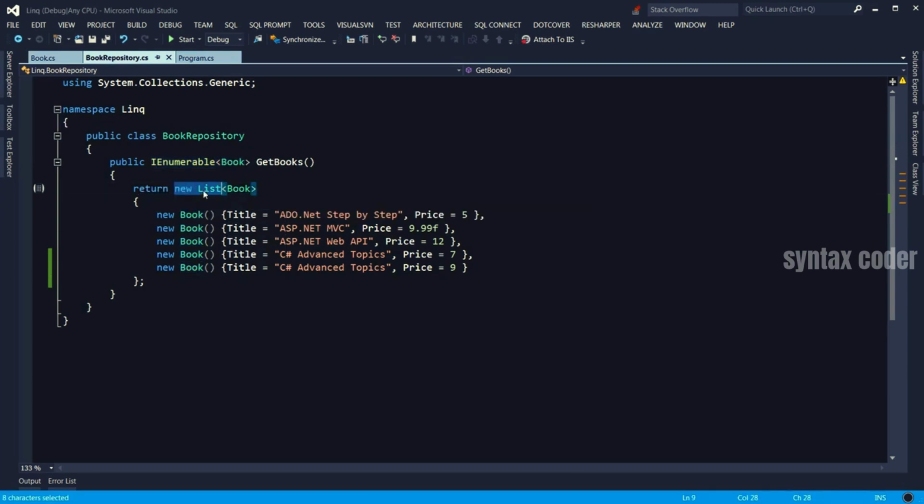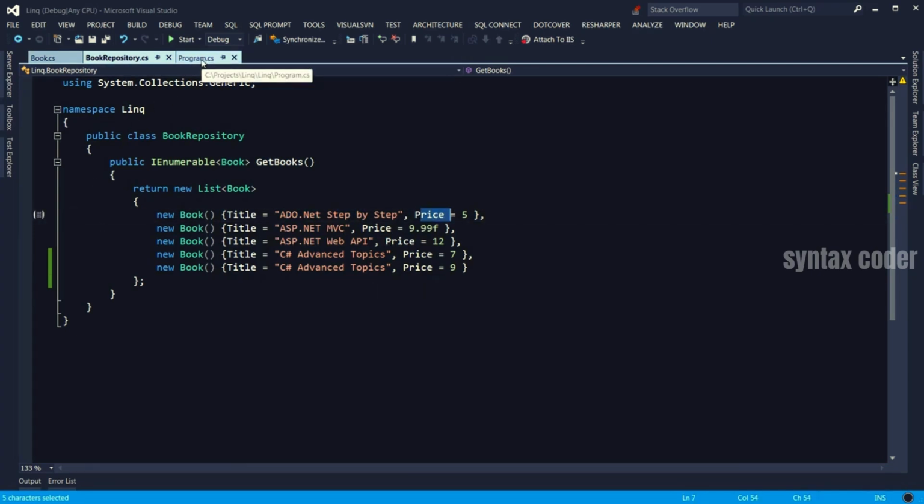This is a generic list of books. I'm using the object initializer syntax here to immediately initialize this list. And then here I'm adding a new book, again using the object initializer syntax to immediately initialize the book. So as you see, our books here have a title and a price.